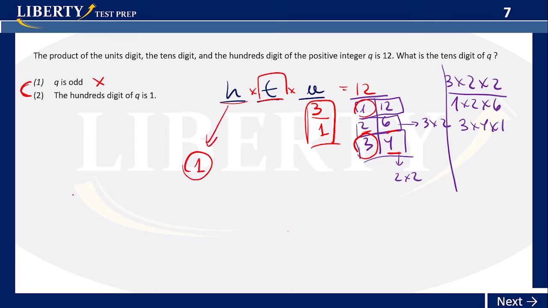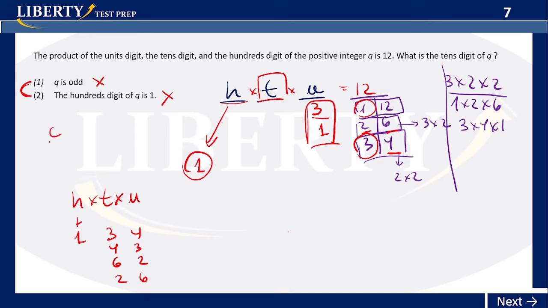If h is equal to 1, we have h times t times u. This one is equal to 1. Well, we also have several options for t and for u, right? Because t could be, for example, 3 and u 4. T could be 4, u 3. T could be 6, this one 2. This one will be 2 and 6. So there are too many options. However, what happens if we combine them both? So the second one alone is not enough.